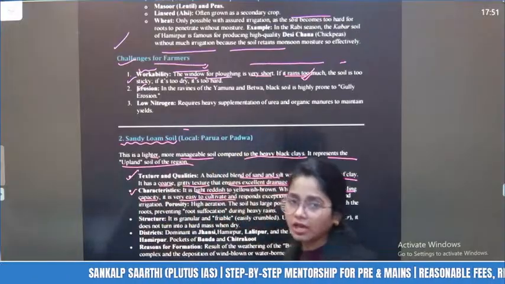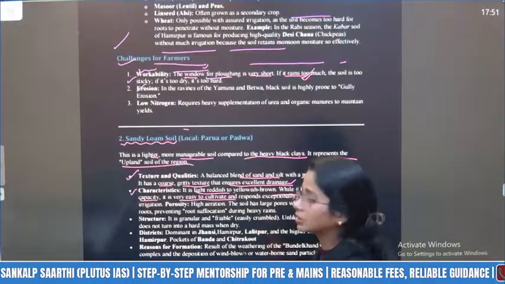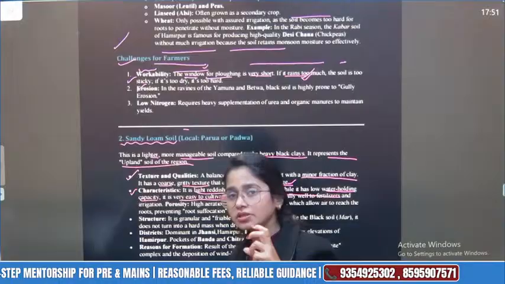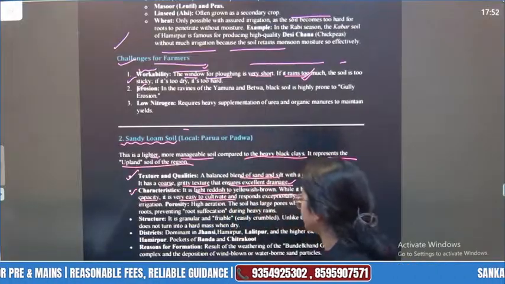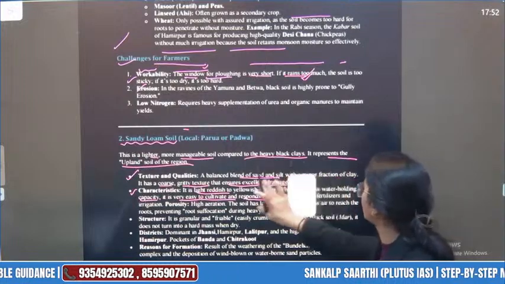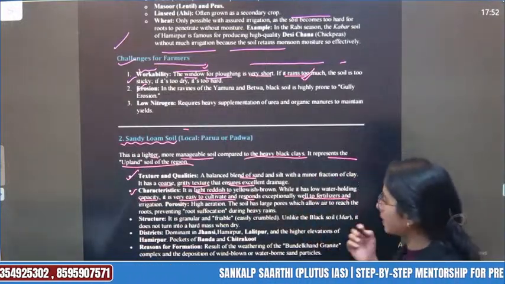So compared to black soil, it is a little bit easier to cultivate. When soil particles become very close, cultivation is difficult. So it is very easy to cultivate and responds exceptionally well to fertilizers.